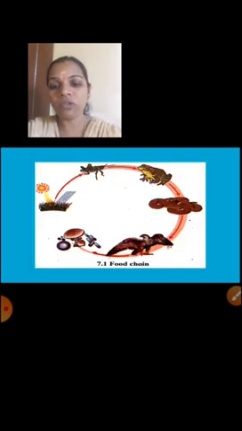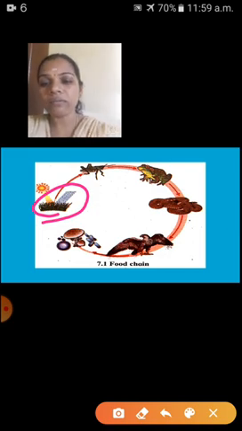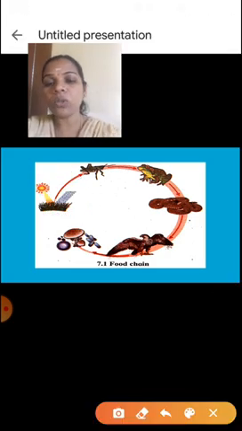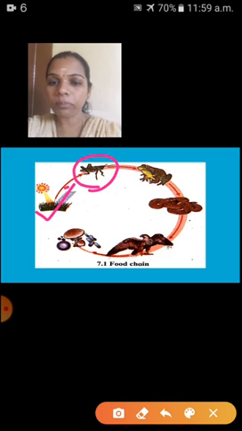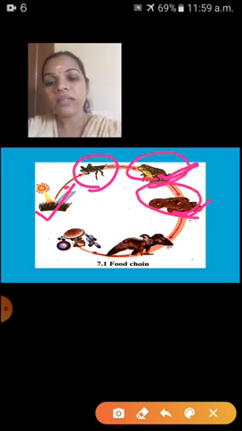Now I will show you one food chain. See here, the food chain starts from producers. First one is producers. These plants prepare their food with the help of sunlight. That's why they are called producers. And who will eat these producers? These plants are eaten by a grasshopper. Here I have given one example only. The grasshopper is eaten by a frog, the frog is eaten by a snake, and this snake is eaten by an eagle.